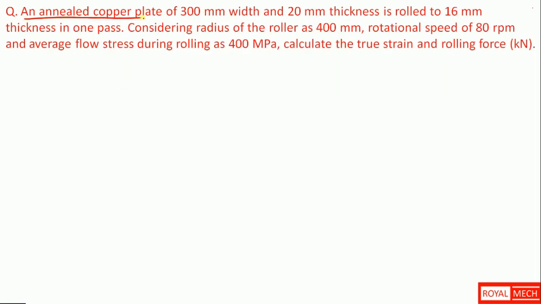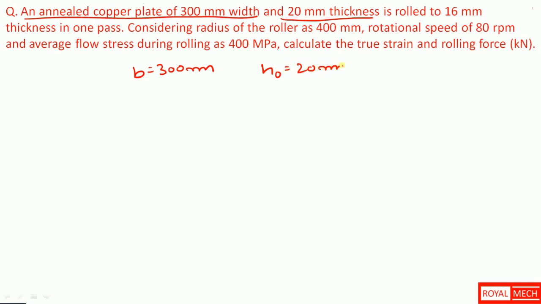An annealed copper plate of 300 mm width and 20 mm thickness. The initial thickness is 20 mm, rolled to 16 mm in one pass. So the final thickness is 16 mm. Consider the radius of the roller as 400 mm.